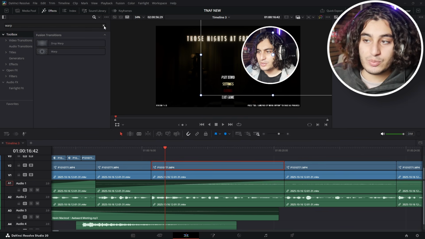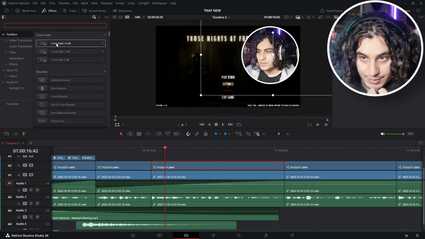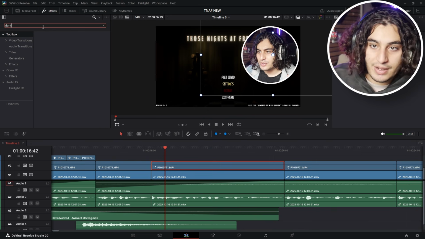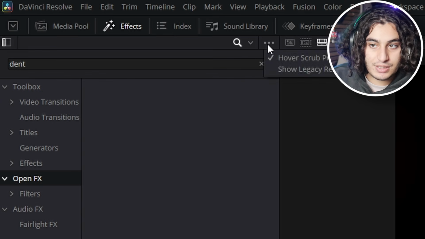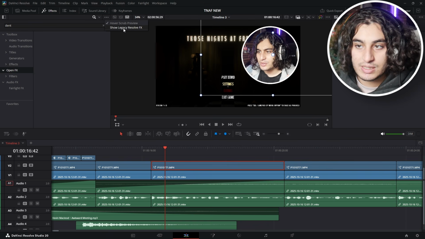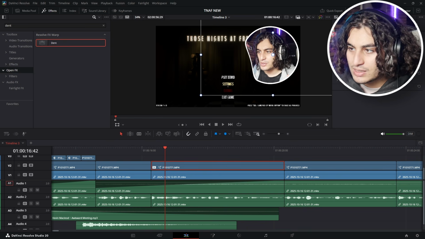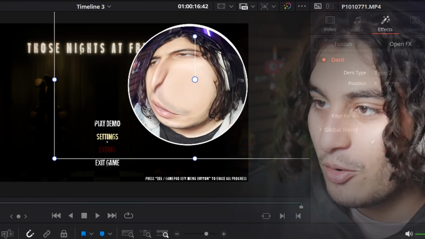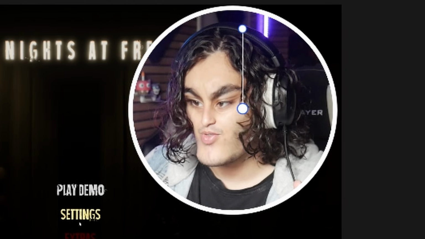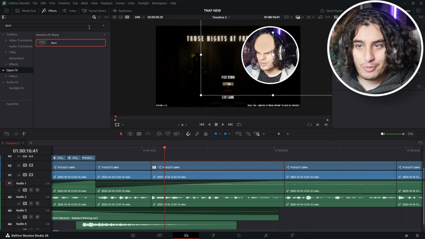Now the other way, guys, which is where his face is big or he makes his face small. We're gonna search up dent in open effects. If you can't see it, we're gonna push these 3 dots and then click on show legacy resolve effects. And then here it is. Now I remember, I think I used to go for like type 2. Here we go. Oh my god. Oh, look at me looking maxed, bro. So that's basically how you do the warp effect for CoryXKenshin.